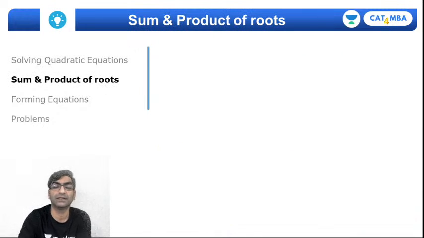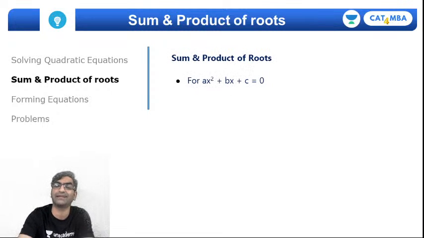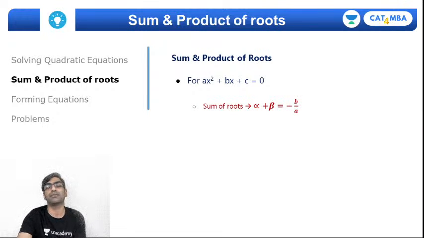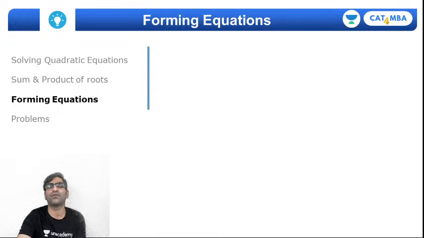Next up, a quick recap of how you deal with sum and product of roots. If you have a quadratic equation ax square plus bx plus c equals 0, then without factorizing or solving the equation, I can get the sum of roots as minus b by a, and the product of roots as c by a. Fairly obvious, right?